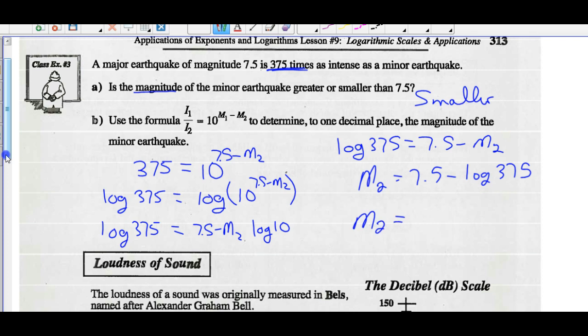And that's calculator work. So 7.5 minus the log of 375 is 4.925 and so on. Determine to one decimal place the magnitude. So the magnitude is 4.9.